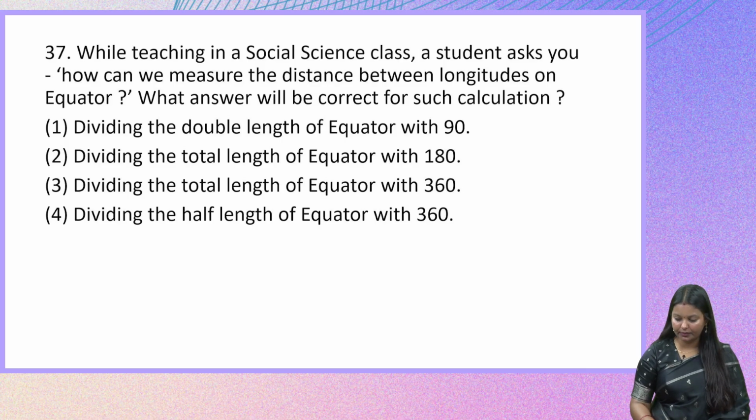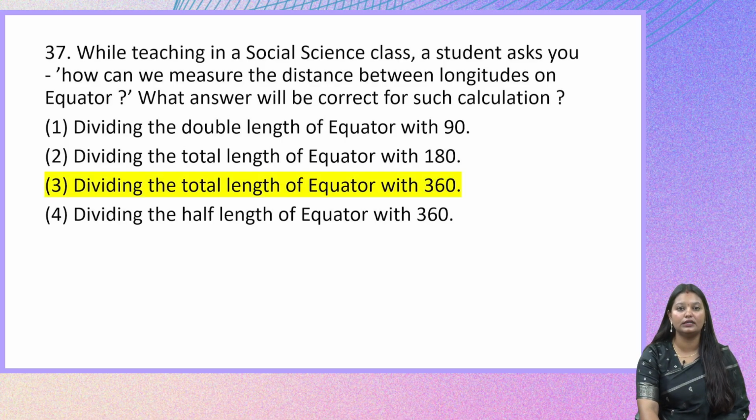What we need to remember here is that the equator measures almost 40,000 kilometers, and the total longitudes that are present are 360. So when you divide that, it will come around to 111 kilometers per degree of longitude. So the correct answer here will be by dividing the total length of equator with 360.